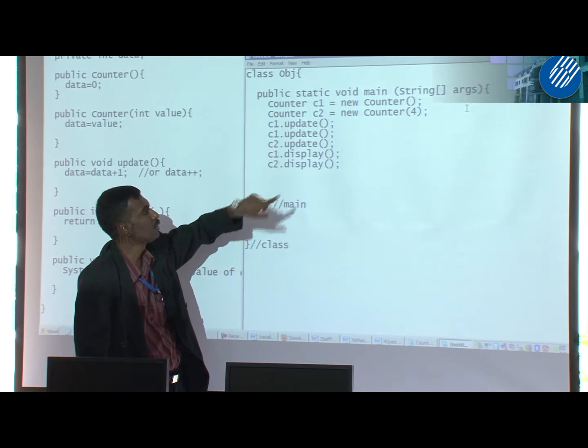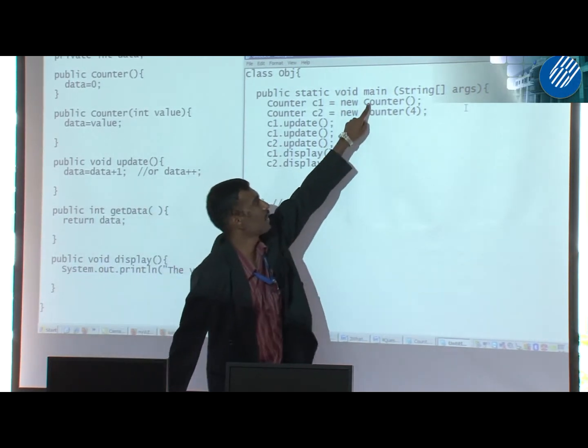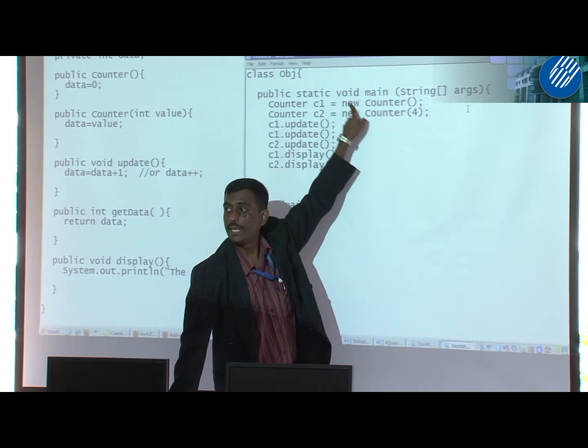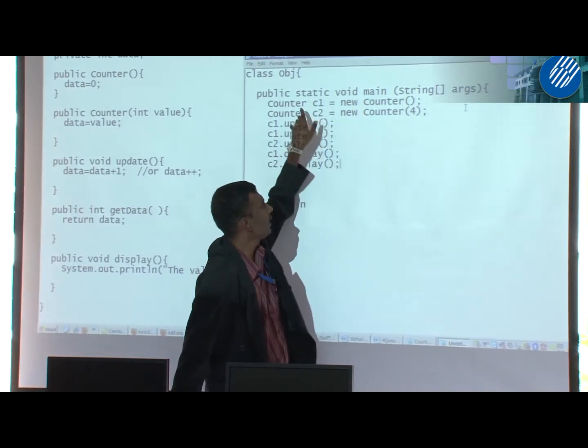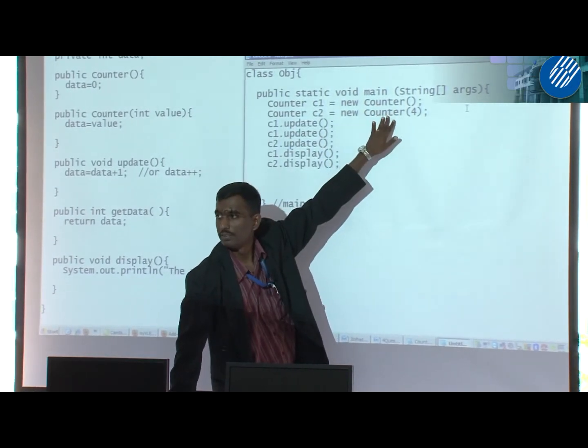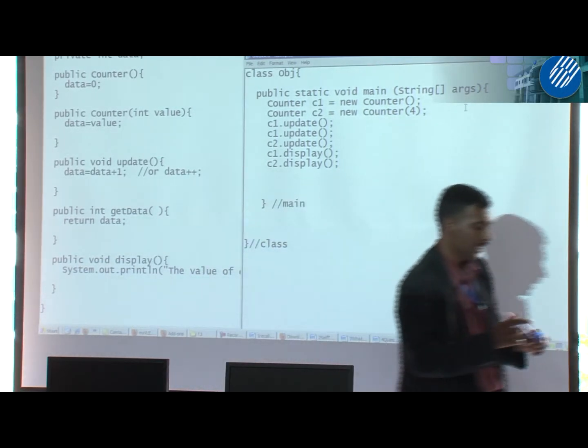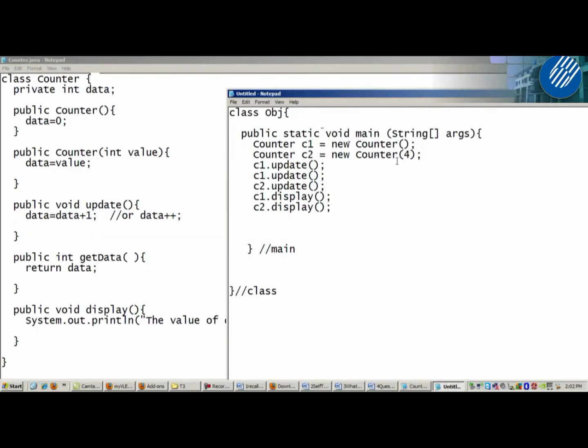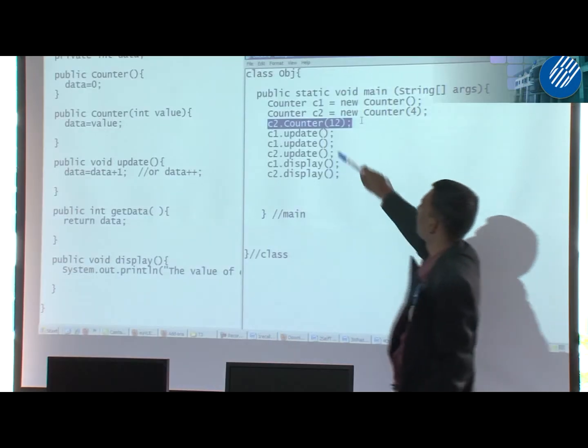And another thing you should know, you only can call a constructor during the object creation. After that, the object cannot call the constructor. For example, let's say if you do like this, C1 dot counter, you put 12, not C1, I put C2. Okay, is it wrong or correct? Why wrong?